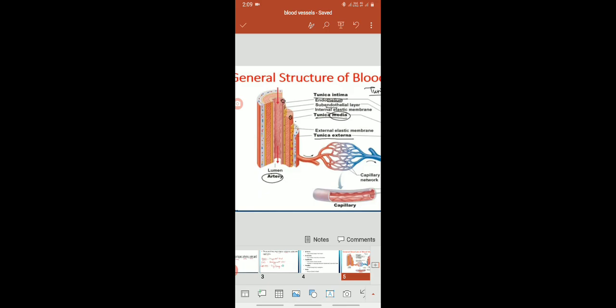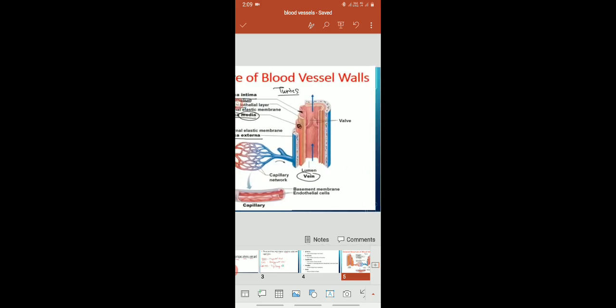In case of the arteries, the 3 layers tunica externa, media and intima, the same layers are present in the case of the vein. Now if you observe the vein, these are superficial veins, and they carry blood away from the organs toward the heart. In case of the vein, the tunica externa layer is outermost and it is thin. If you compare these layers in artery and vein, in vein it is a thin layer,